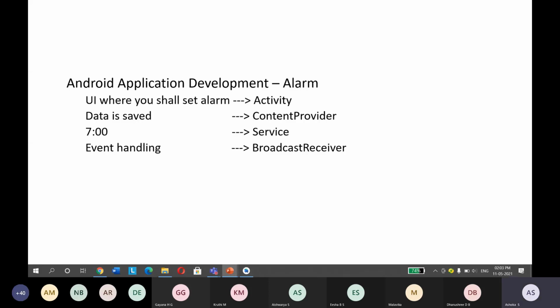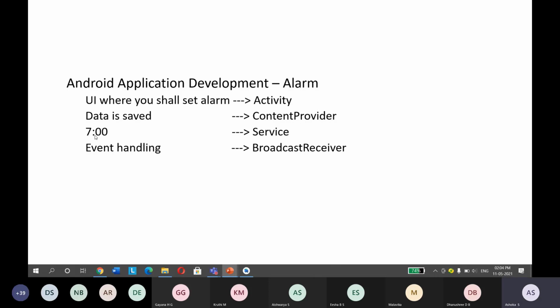For example, take an alarm app. The user interface where you can set the alarm is called the activity. In an alarm app, the user interface you see to set the alarm is nothing but an activity, and the data is saved in the content provider.